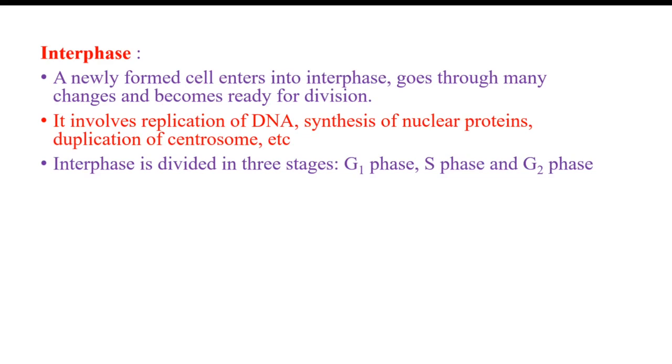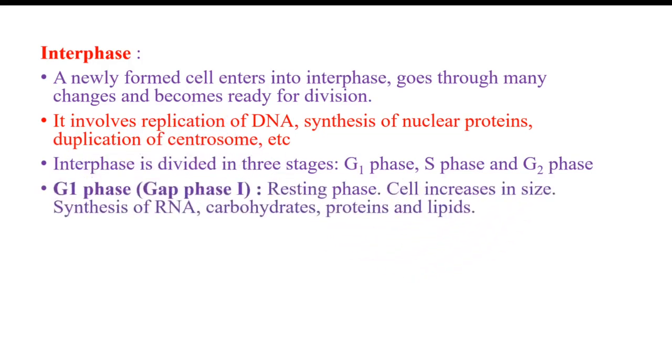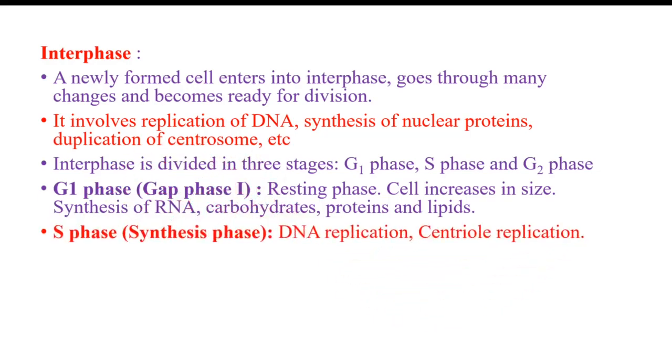Interphase is divided into three stages: the G1 phase, S phase, and the G2 phase. G1 phase, also called gap phase 1 or first gap phase, is comparatively a resting phase, but even then some synthesis takes place here also. The cell enlarges in size, and RNA, some carbohydrates, some proteins, and some lipids are synthesized in this G1 phase.